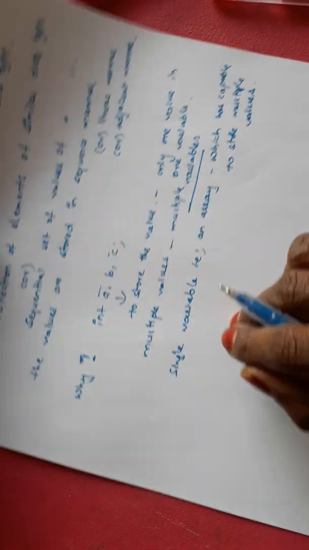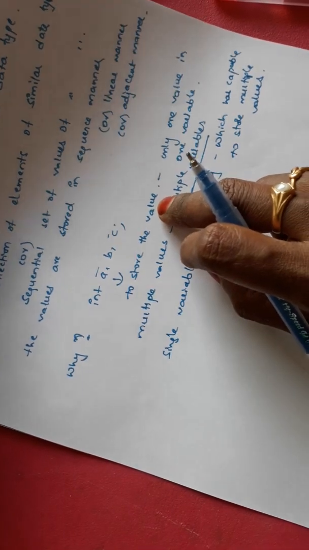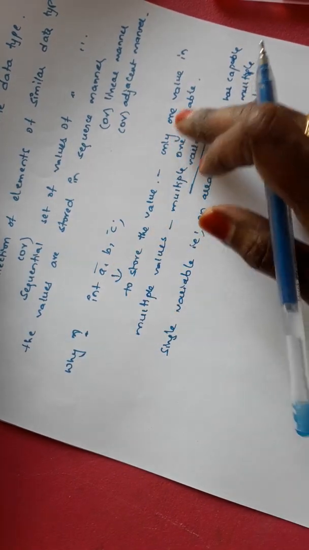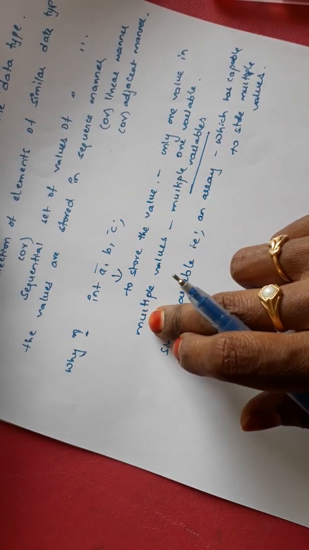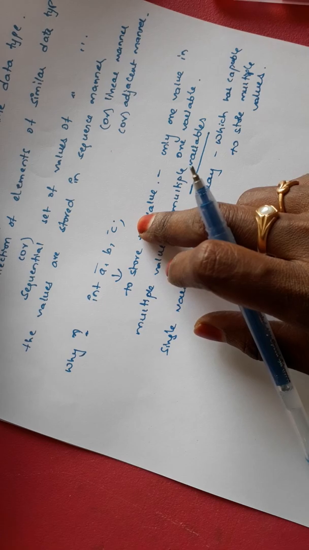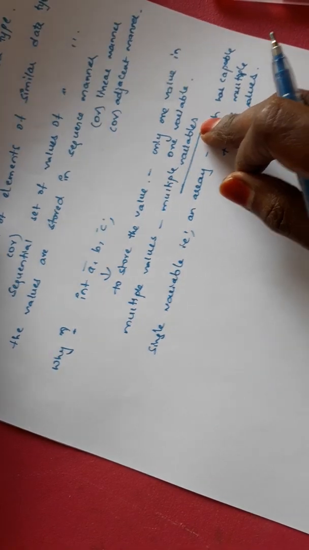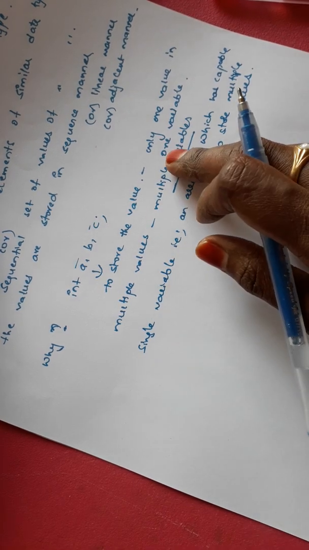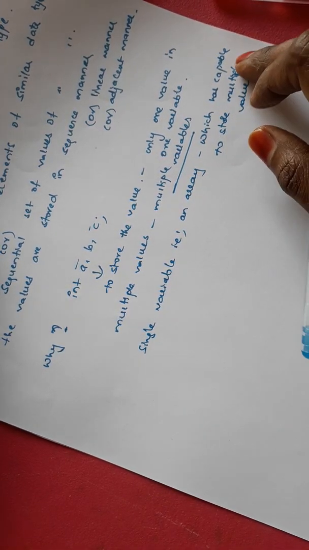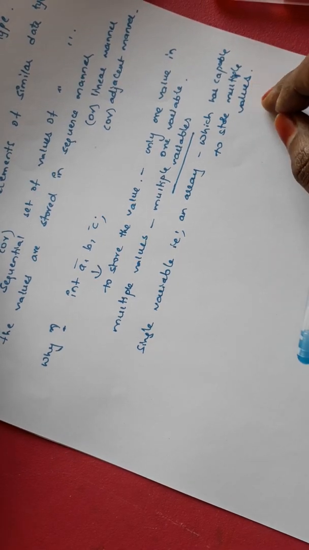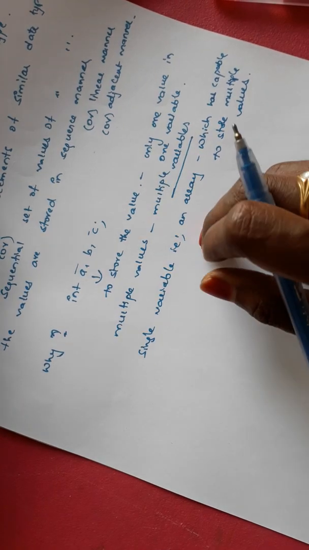Here we are declaring variables to store values. For one variable we can store only one value. If you assign another value, the previous value will be deleted and the new value will be assigned. So to store multiple values, we need multiple variables. Instead, by using a single variable, that is an array, which has the capability to store multiple values.